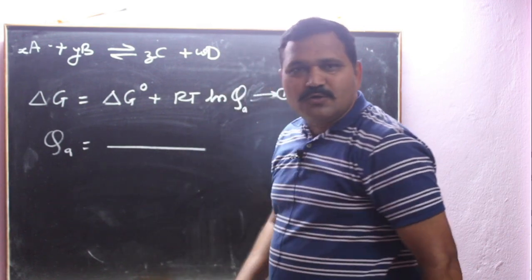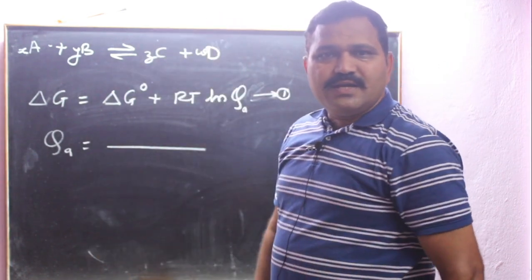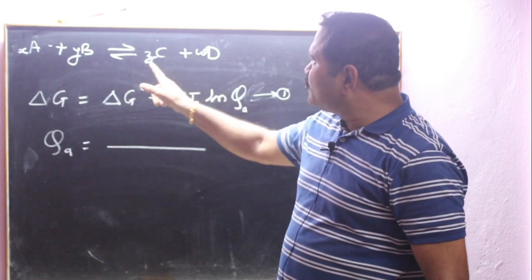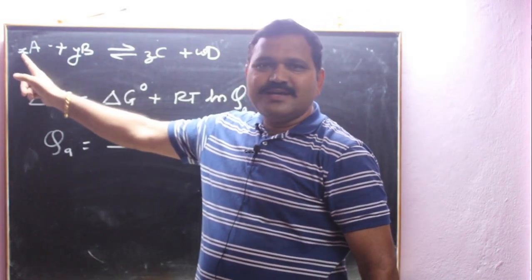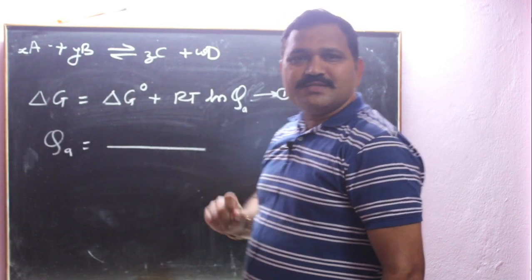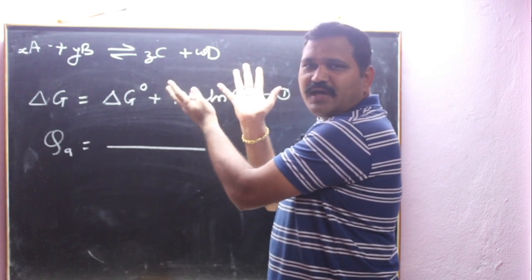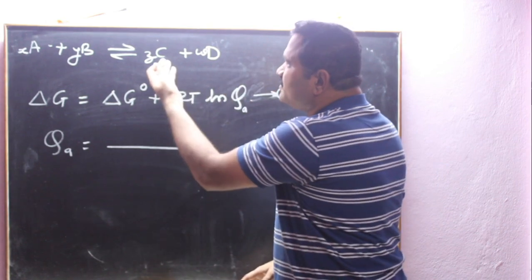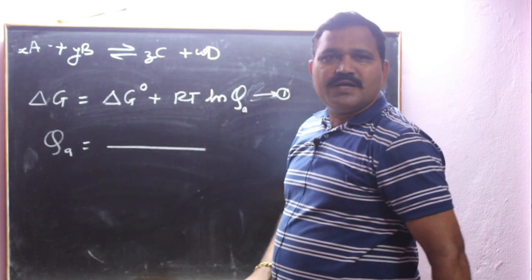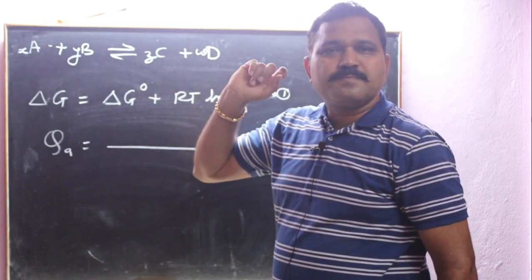QA is equal to the activity of product upon activity of reactant raised to a suitable power, raised to its coefficient. It is the ratio. Now take the product, activity of C into activity of D raised to the suitable power, raised to this coefficient.